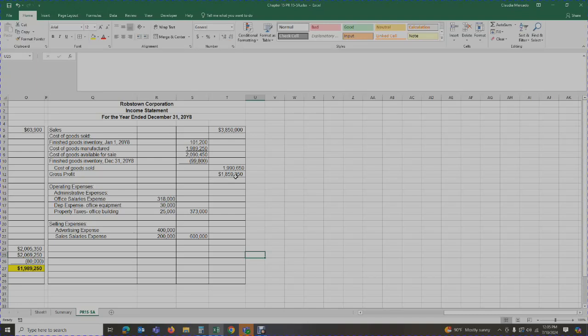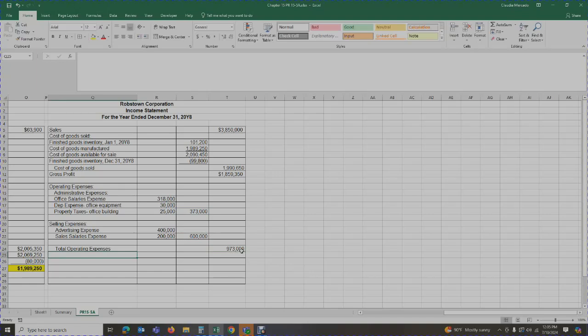That is the profit before any operating expenses. Then we incurred administrative and selling expenses. We incurred $373,000 in administrative expenses and $600,000 in selling expenses. So now I am going to calculate my total operating expenses. My total operating expenses is going to be my $373,000 plus my $600,000. I spent $973,000 in operating related expenses.